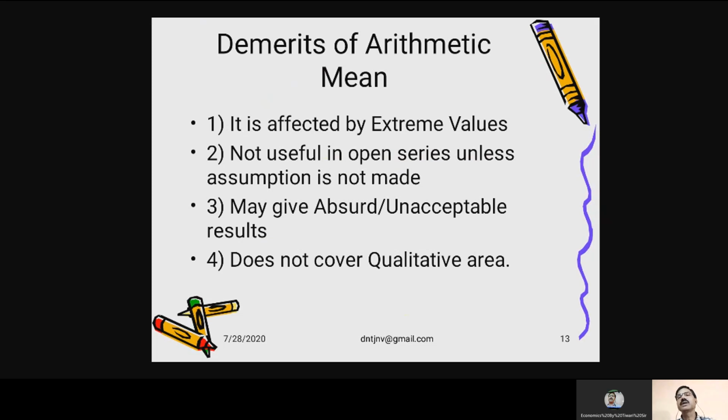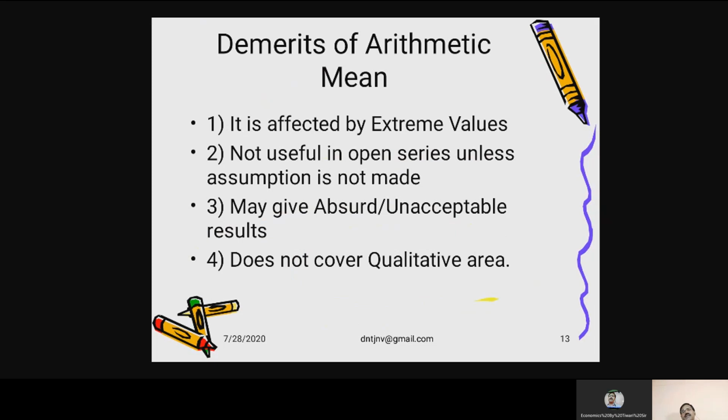For example, it gives birth rate as 26.5 per 1000. So it's very difficult to understand the value of 0.5 child. Sometimes we have to use our mind, wisdom to come to any conclusion. It does not include or cover the qualitative area.